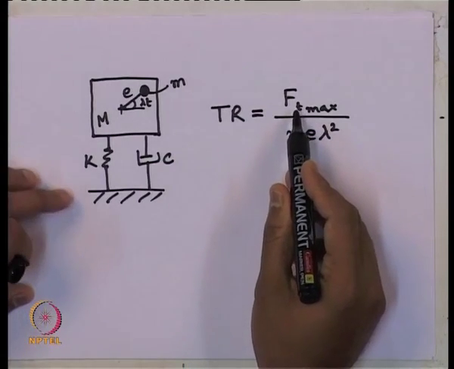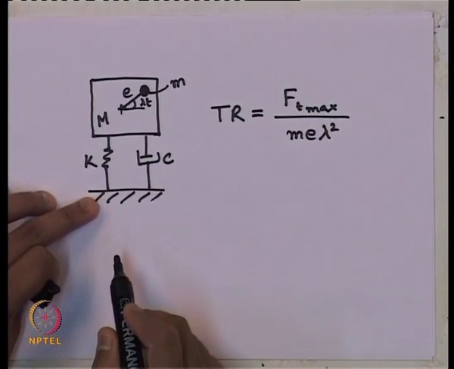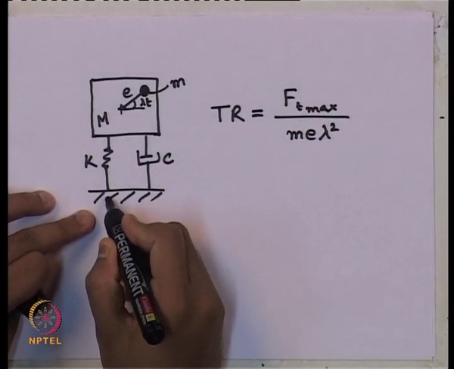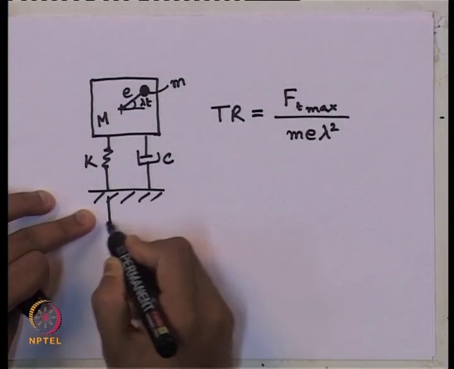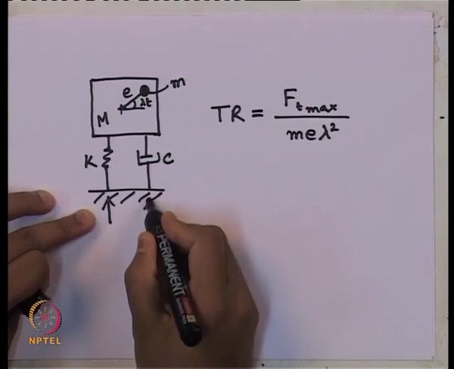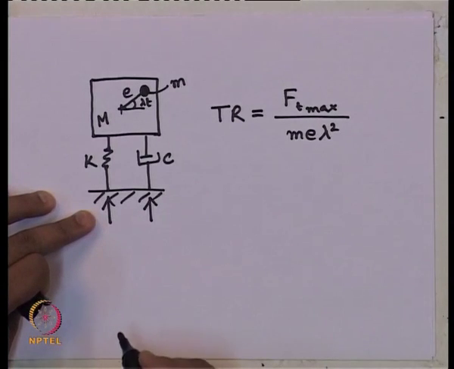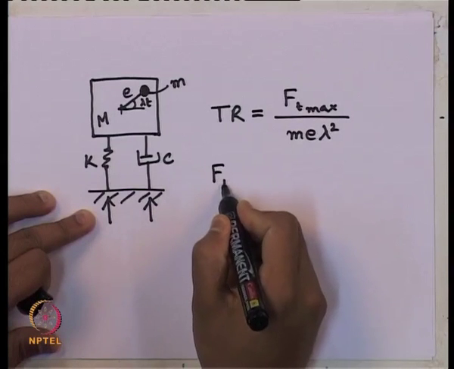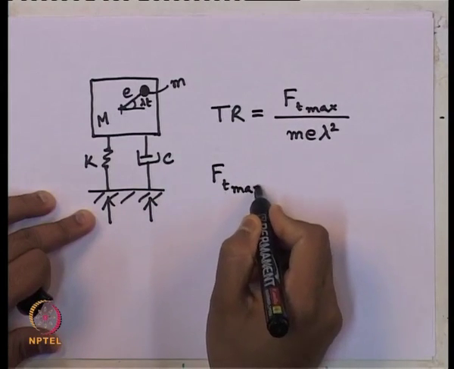And how much force is transmitted to the system? Force transmitted to the system means it is coming from this spring and this dashpot. So, how much maximum force can this spring and dashpot transmit?